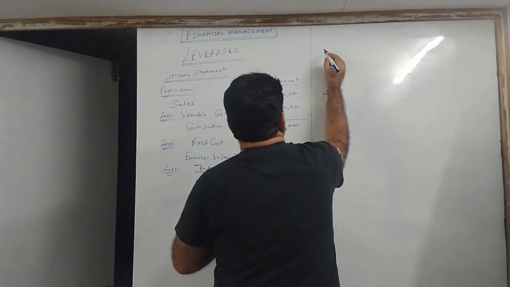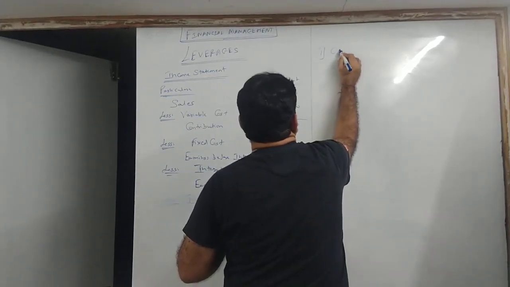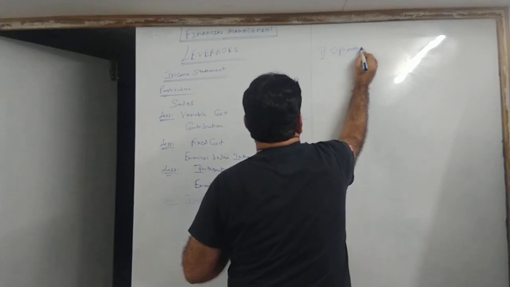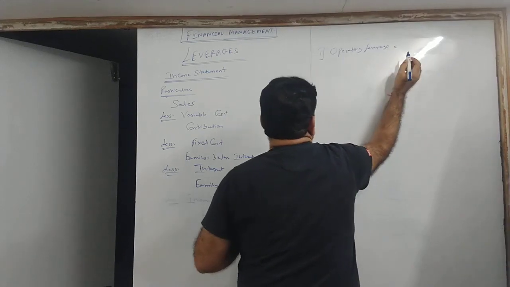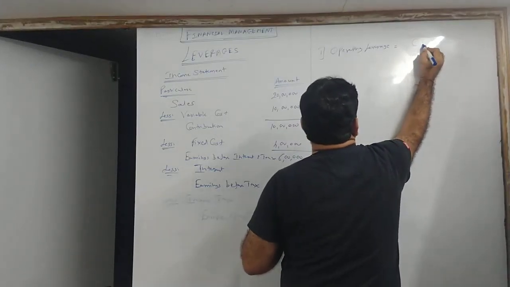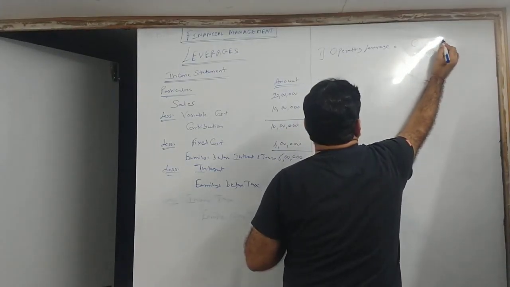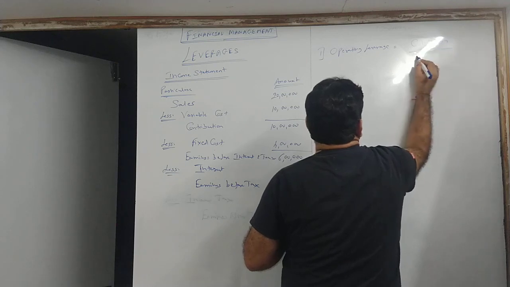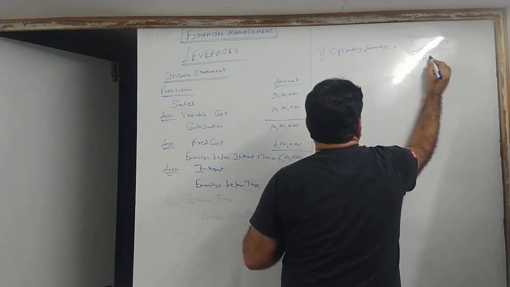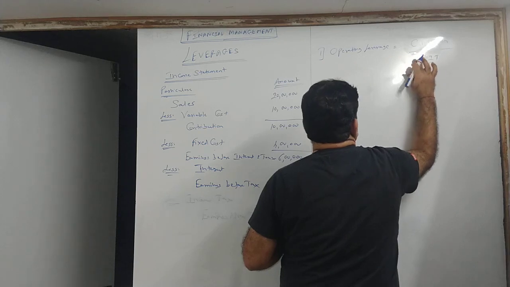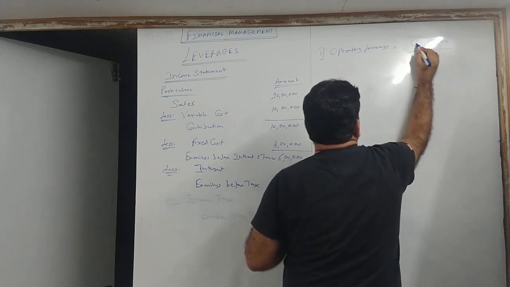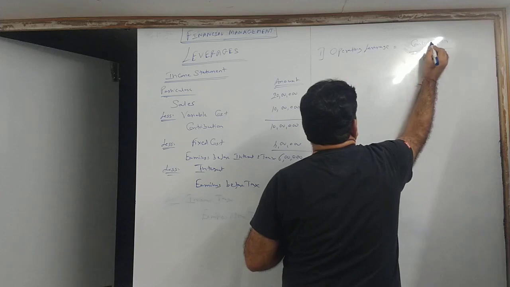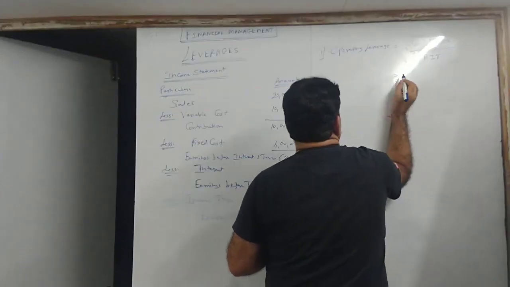It is contribution upon what? EBIT. Okay. Operating leverage is contribution upon EBIT.